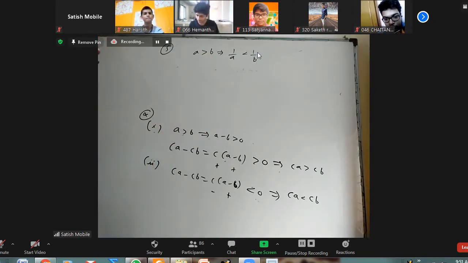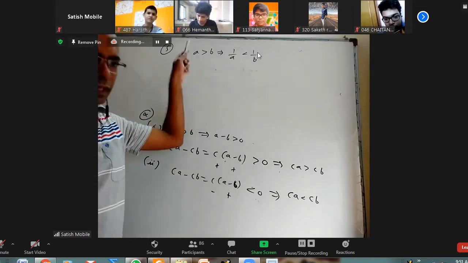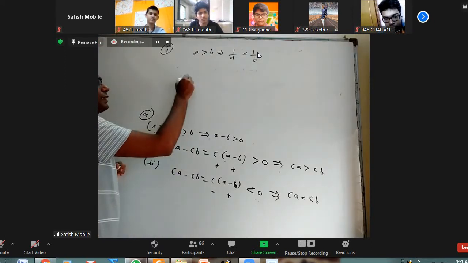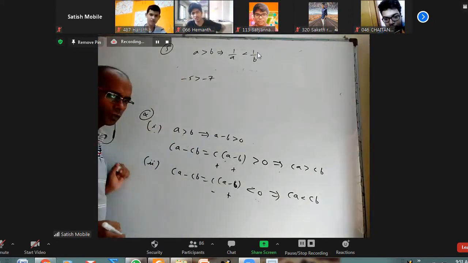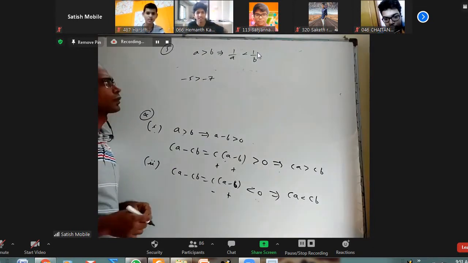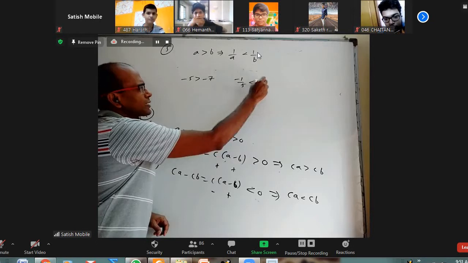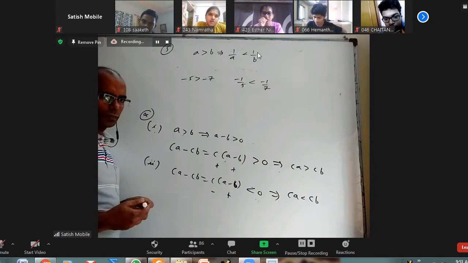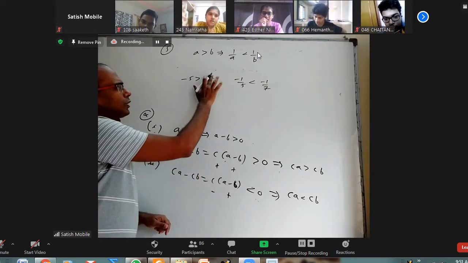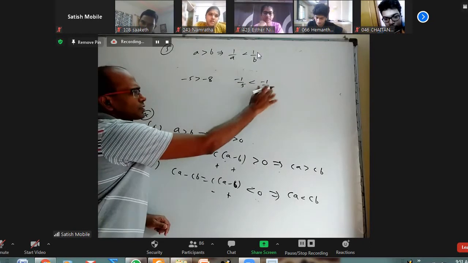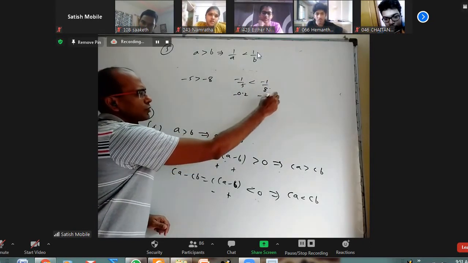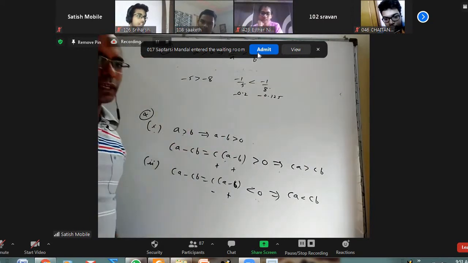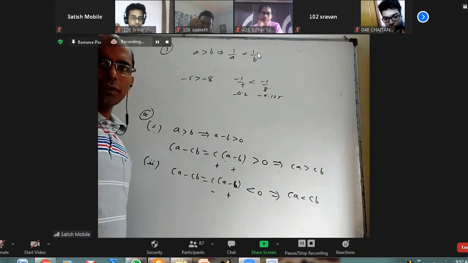Because A is bigger. When both are positive, it will be like this. When both are negative also, it will be like this only. The inequality changes. Let us see why. Minus 5 is greater than minus 7. Correct or wrong? Correct. Minus 1 by 5 less than minus 1 by 7, correct or wrong? Let us say this is 8. This is minus 0.2. This is minus 0.125. Minus 0.125 is bigger, right? So even when both are negative also, it is changing like that, right?